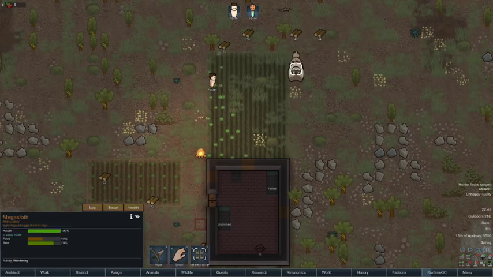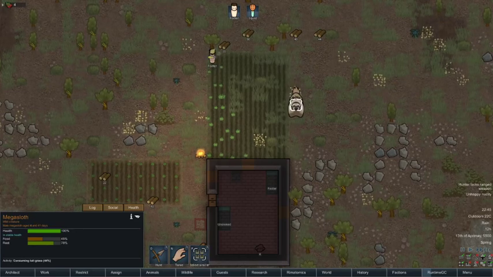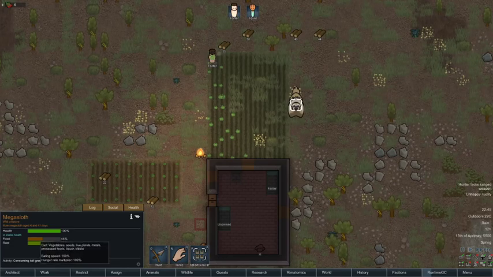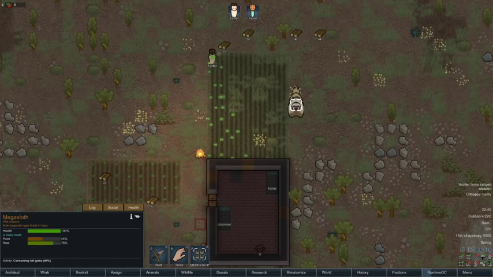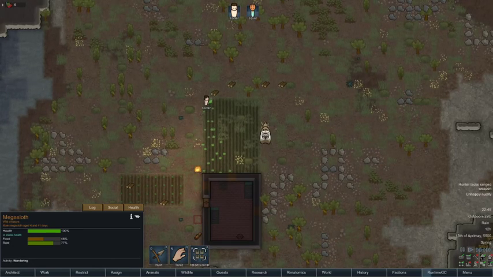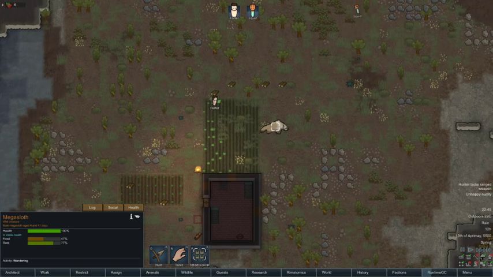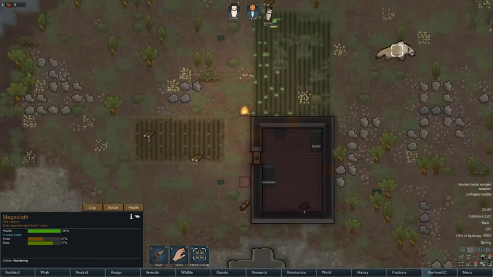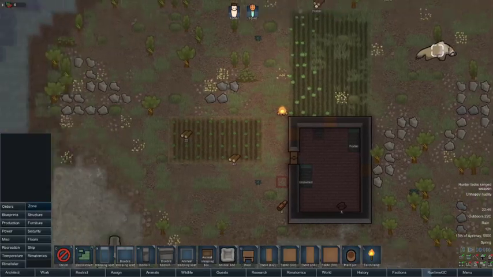Right, so this mega sloth here is not leaving us alone. It makes me a little bit concerned because he is hungry. He could go for Foster at any time. Yeah, we really need to wall this off, don't we?